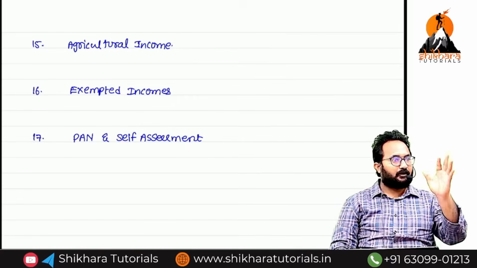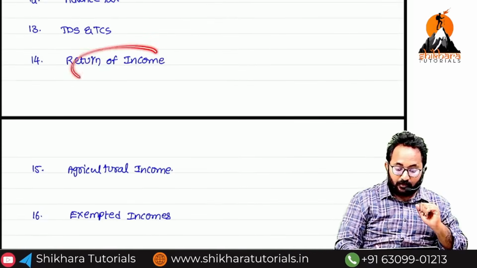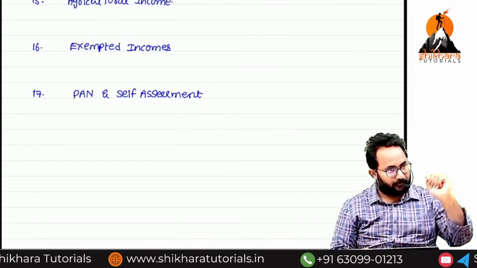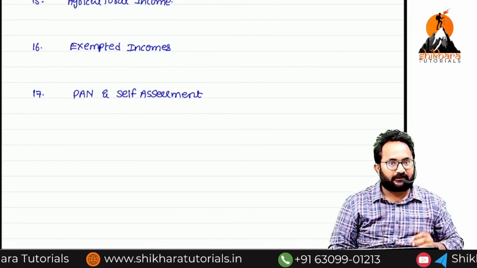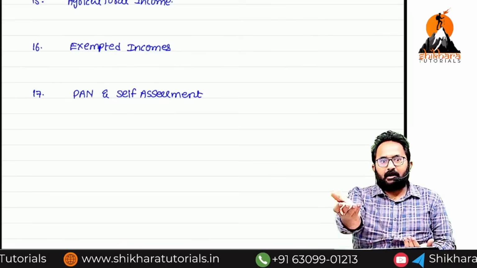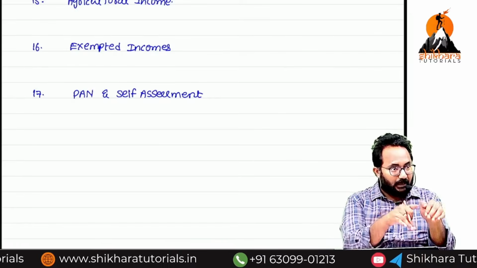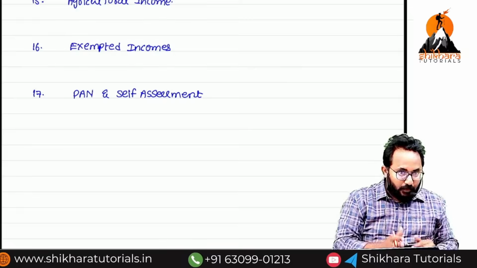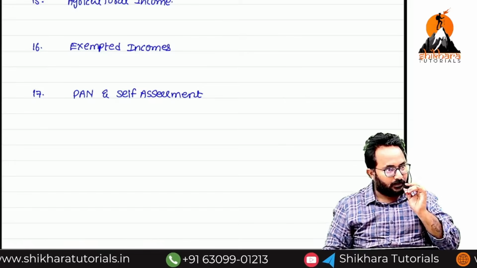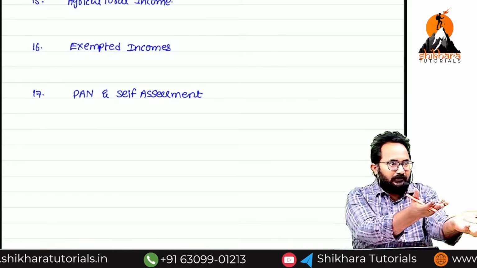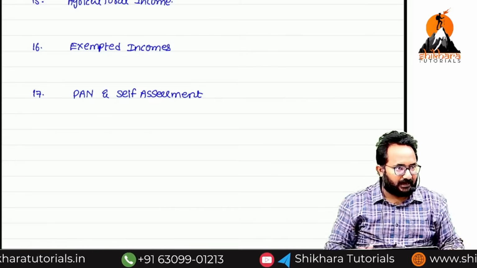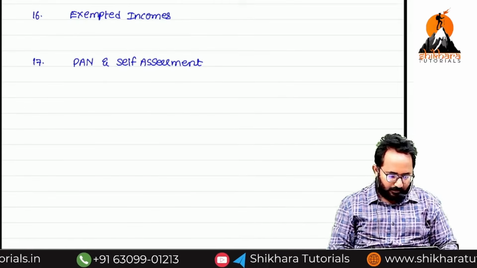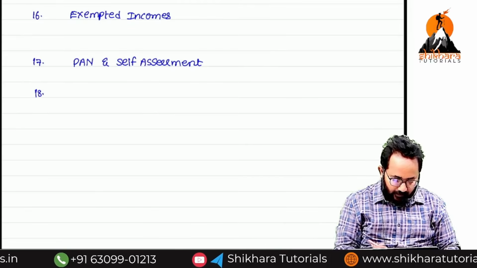No one will file your return of income. You have to compute your income on your own assessment. That is called self-assessment. My return, I will file. Your return also you have to file, because your income and tax computation you have to do by yourself. If you don't have this knowledge, then you can take the help of professionals. Commerce students have an idea, so they will file the return. Science students who don't have any idea about return of income will take the services of a CA or CMA. Clear? Now, the 18th one.